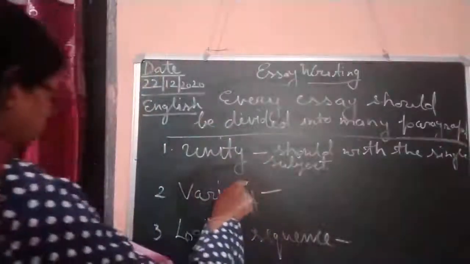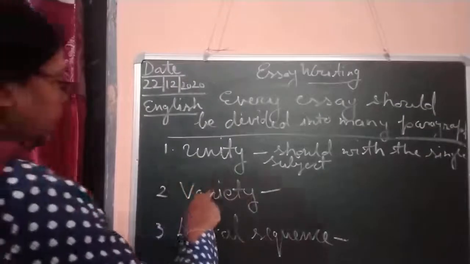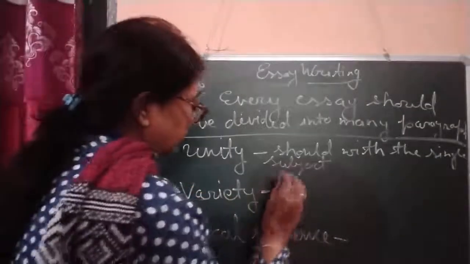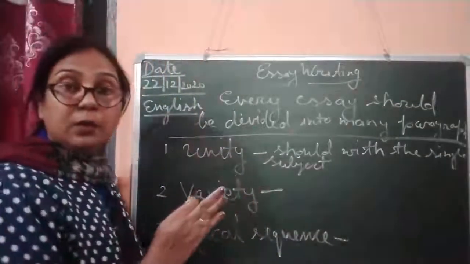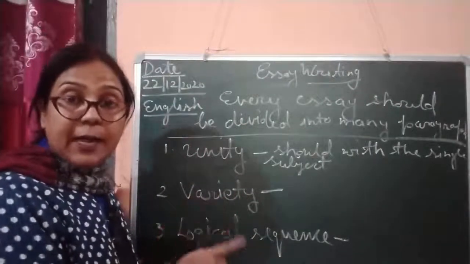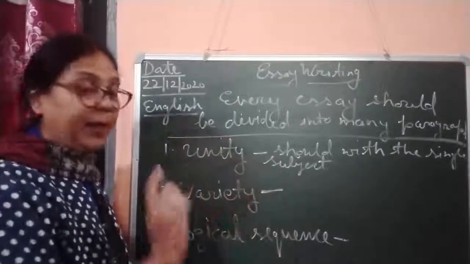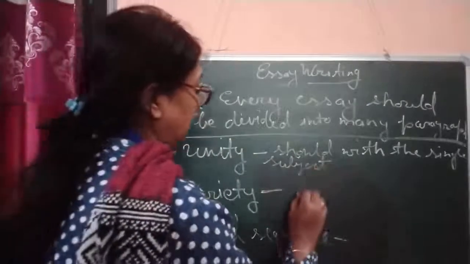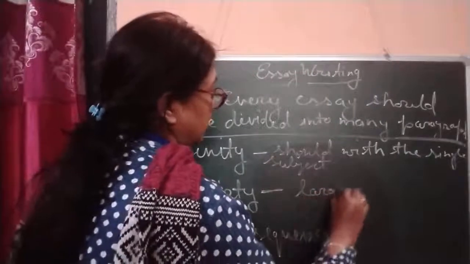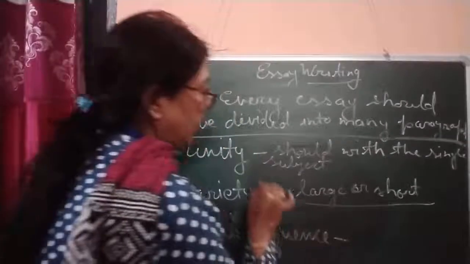Now the next thing, after unity, is variety. Variety is not related only to the topic. We are not talking about the topic. Variety means that the length of the paragraph can be large or short. It depends on your writing.